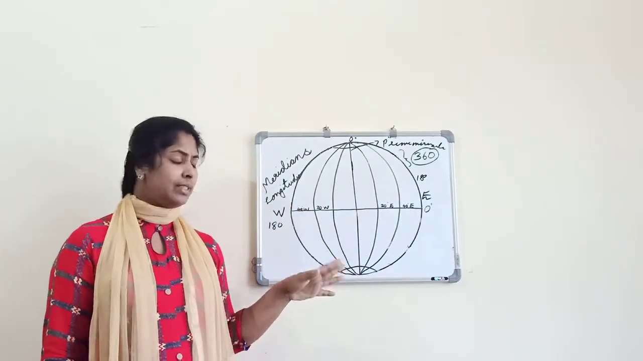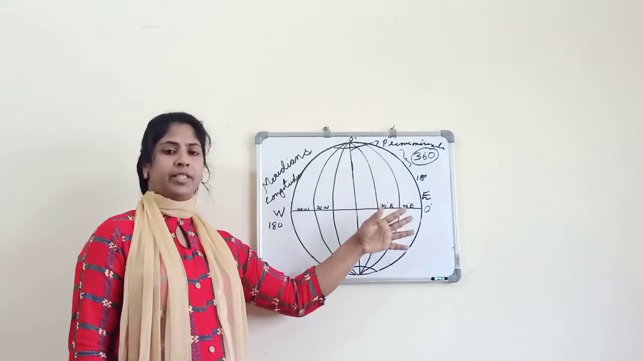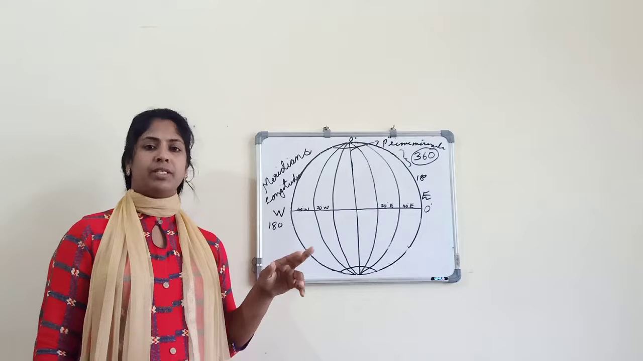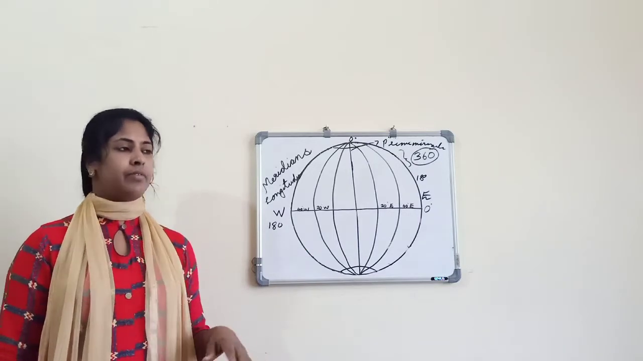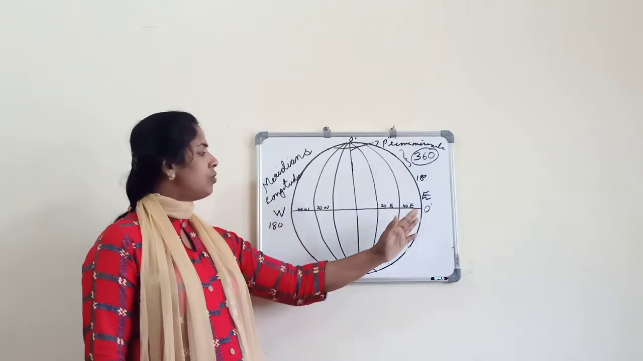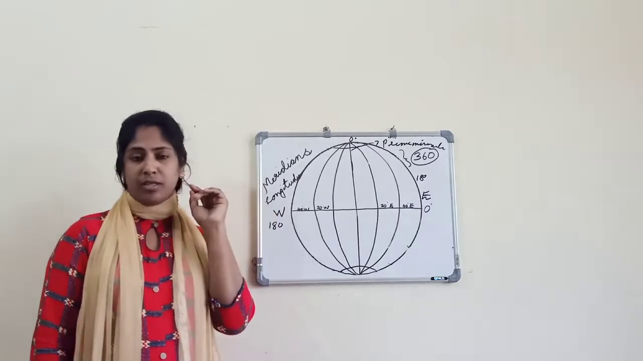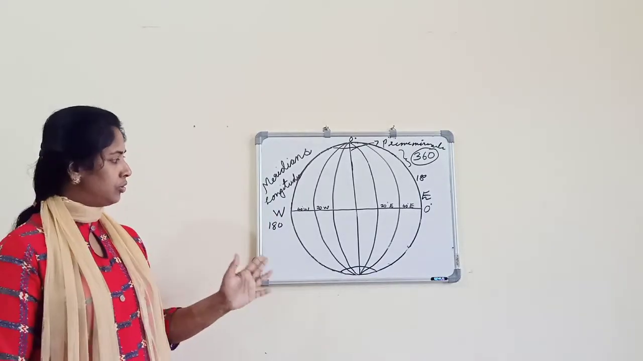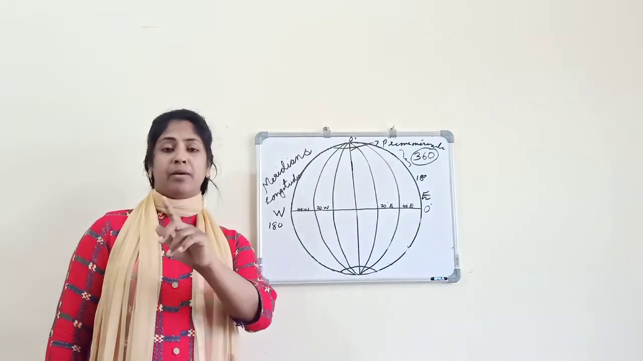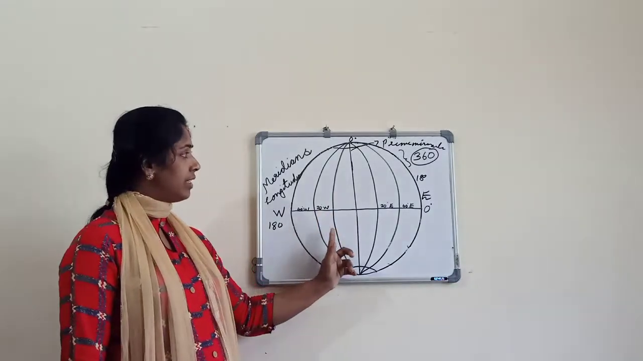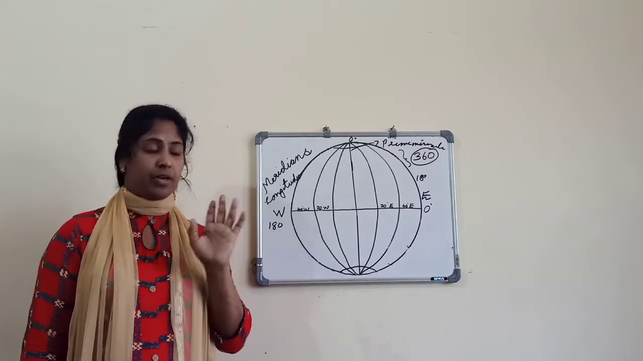When the earth is rotating, within 24 hours earth completes one rotation. Within this 24 hours, earth passes through each degree of all these 360 degrees. When earth passes through all these 360 degrees, we say it as 1 day or 24 hours.